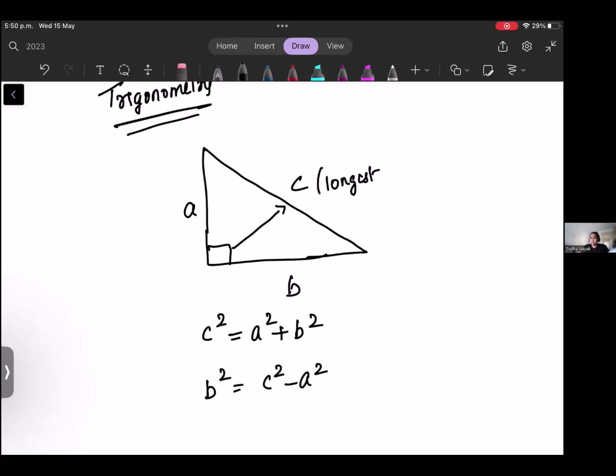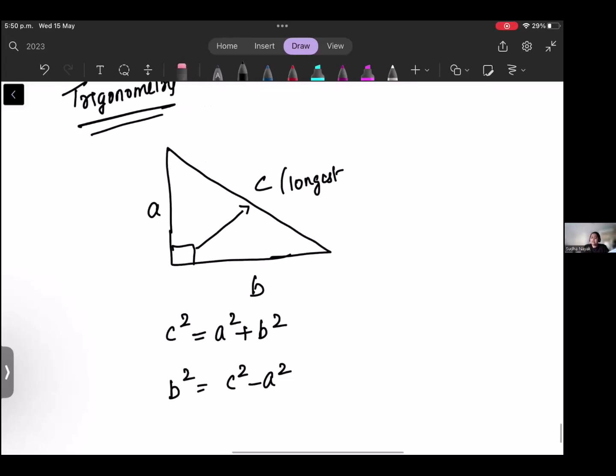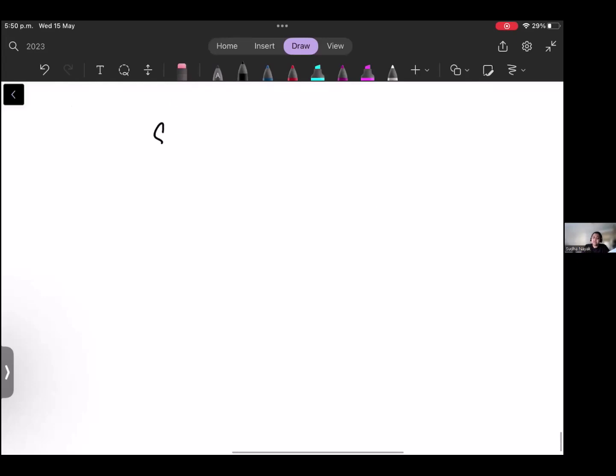Please remember this. Then the second thing you have to learn is sine, cos, and tan. SOHCAHTOA. Everyone knows this. Sine is equal to opposite over hypotenuse, cos is equal to adjacent over hypotenuse, and tan is equal to opposite over adjacent side. Okay, these two things.